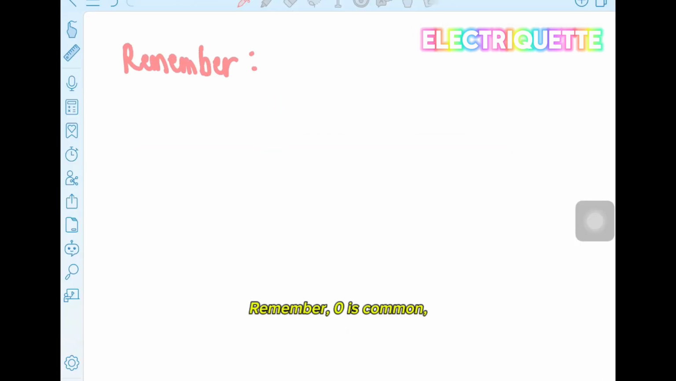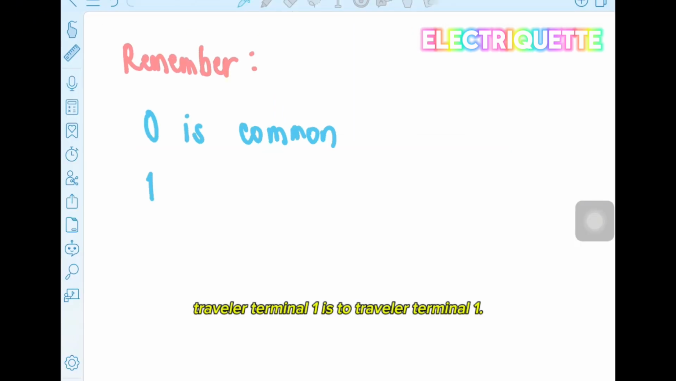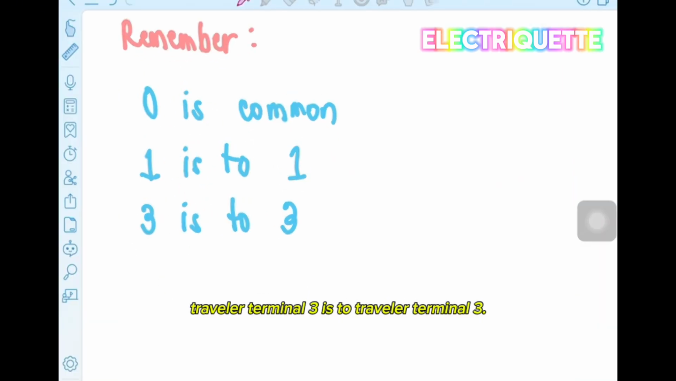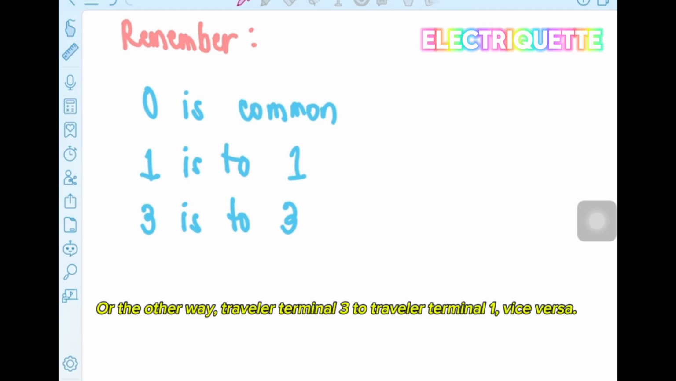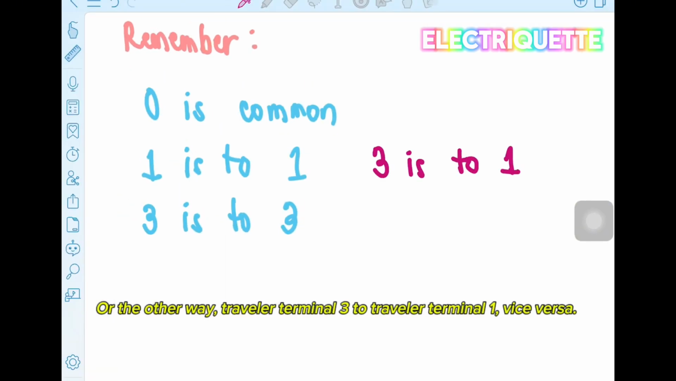Remember, 0 is common. Traveler terminal 1 is to traveler terminal 1. Traveler terminal 3 is to traveler terminal 3. Or the other way, traveler terminal 3 to traveler terminal 1. Vice versa.